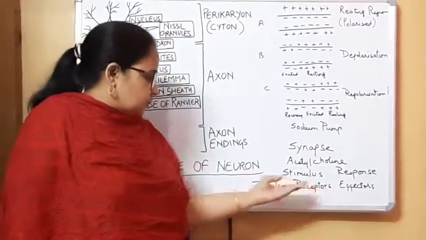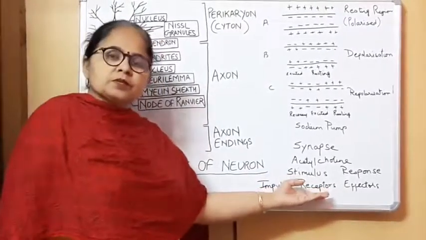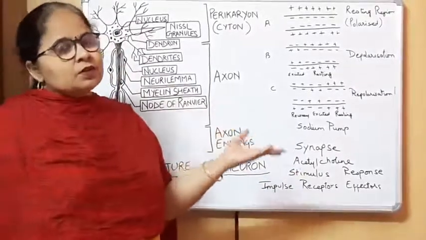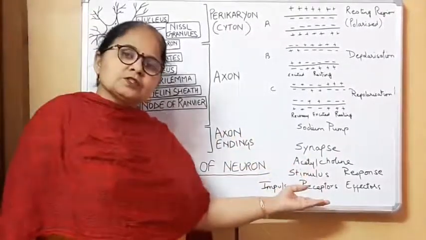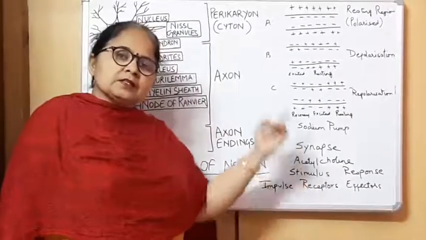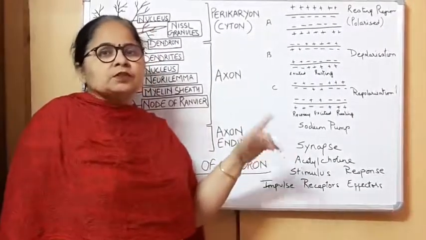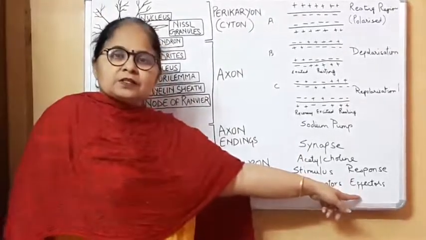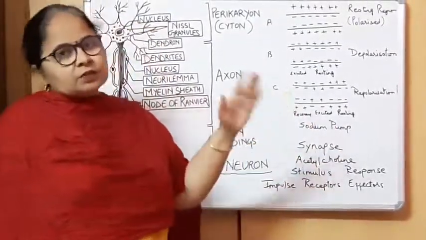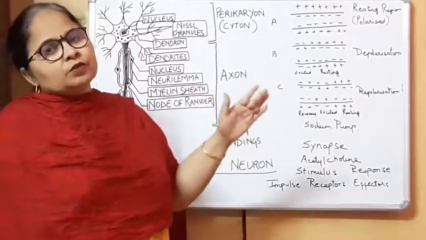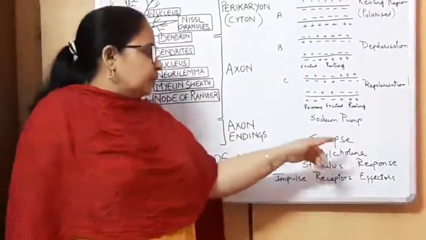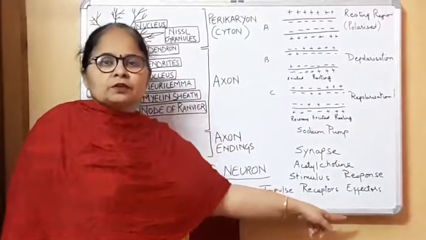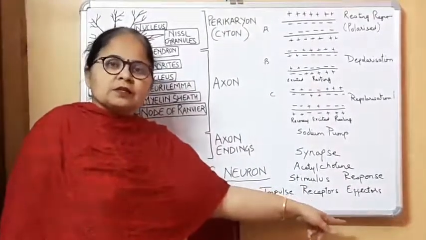Then there are receptors. What are receptors? These are the organs, actually the sense organs, which receive the stimulus and send it to the central nervous system, either to the brain or to the spinal cord. And then next are effectors. After receiving the stimulus, whatever the brain or spinal cord decides, that message is brought to the organ which will show the reaction. That is called the effector.